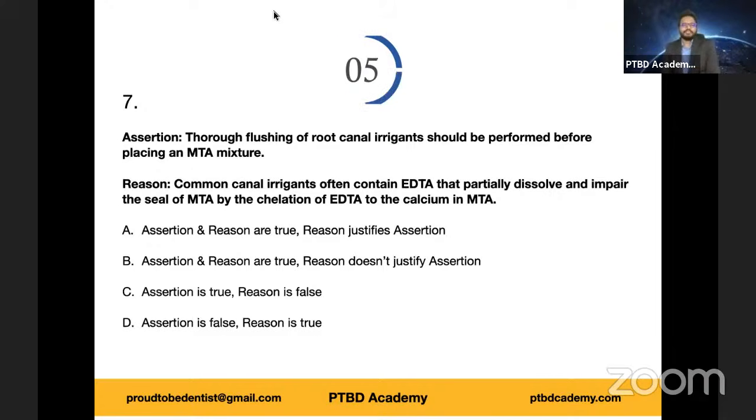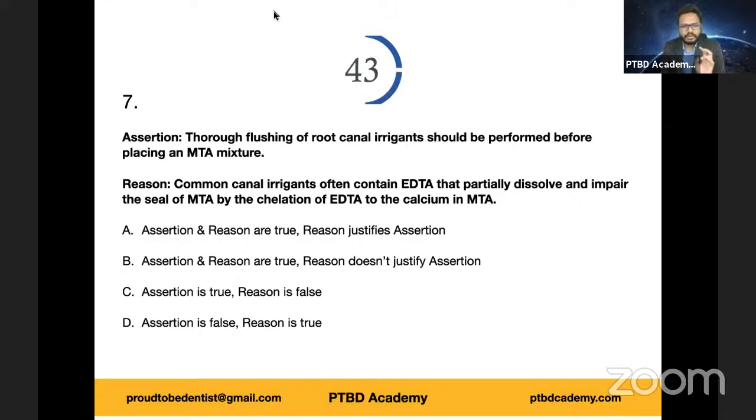Now let's move to the next question. 7th one, assertion and reason. Assertion: Thorough flushing of root canal irrigant should be performed before placing an MTA mixture. Let's assume we're talking about this in an endodontic context, in root canal treatment, apexogenesis or apexification. Whatever it is, thorough flushing of root canal irrigant should be performed before placing an MTA mixture. Reason: Common canal irrigants often contain EDTA as one of their components that partially dissolve and impair the seal of MTA by chelation of EDTA to calcium in MTA.